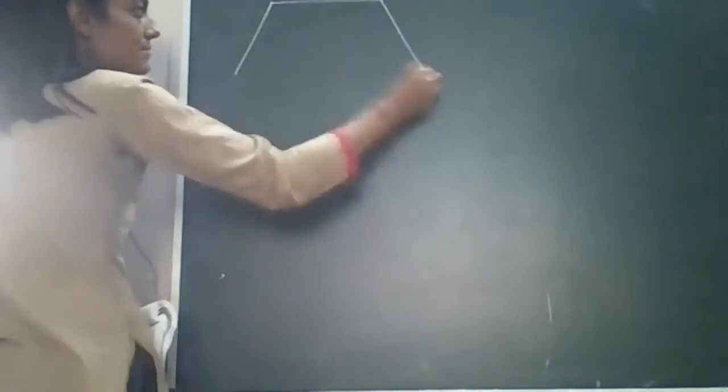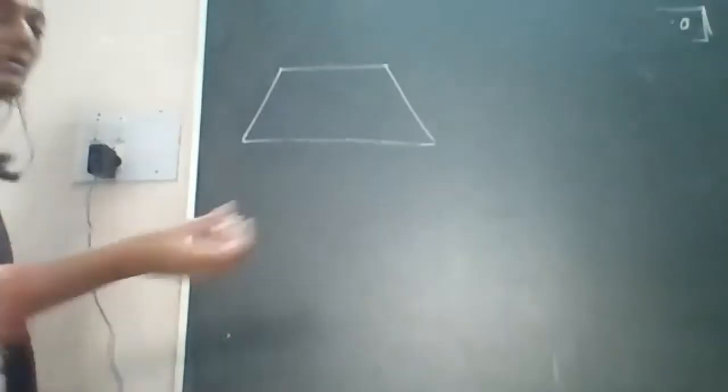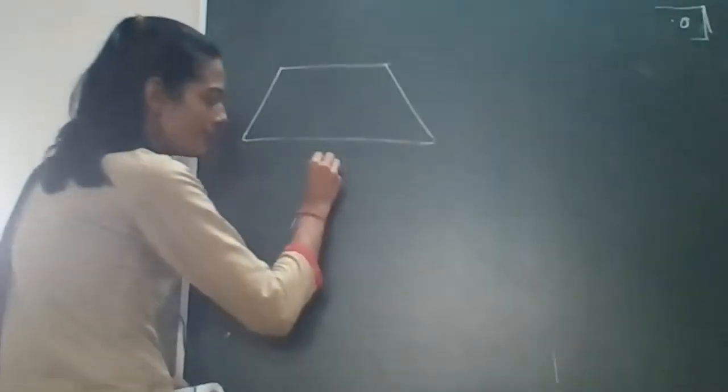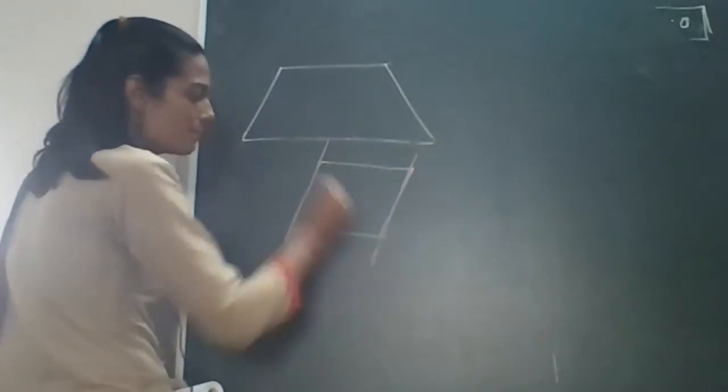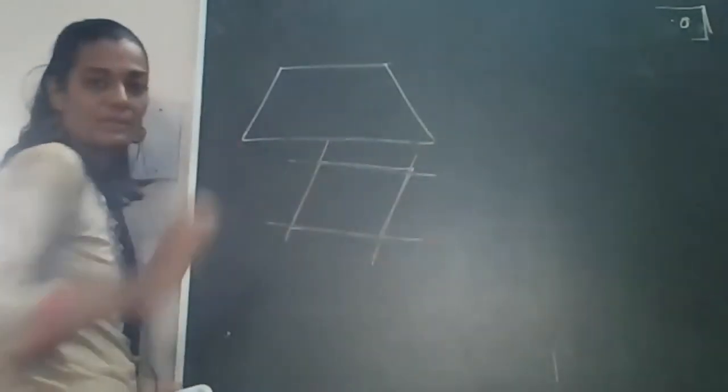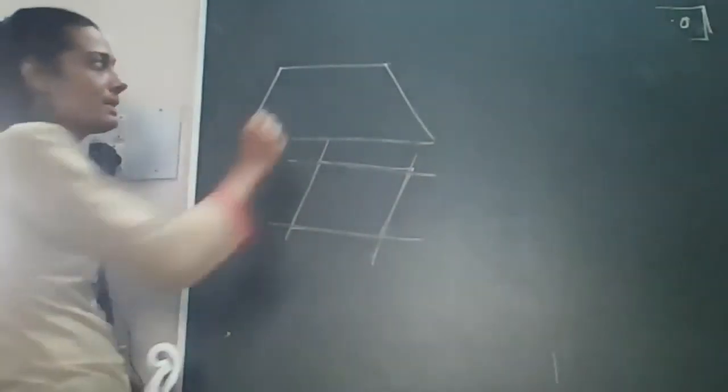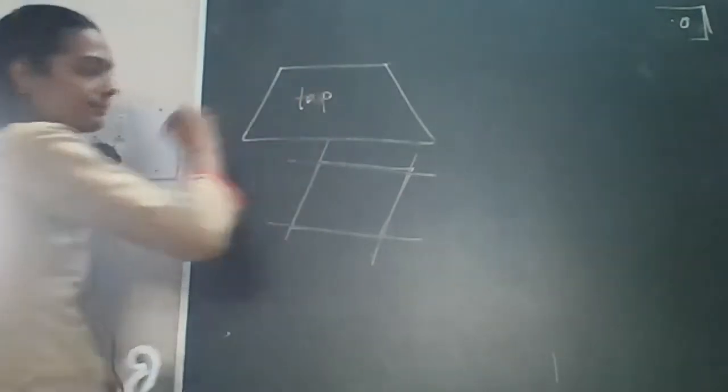So again we are repeating: this is called the trapezium. It also has four sides, four angles, and two diagonals. Now secondly we are going with the parallelogram, in which all the opposite sides are parallel to each other. It is called the parallelogram. But in the case of the trapezium, what?